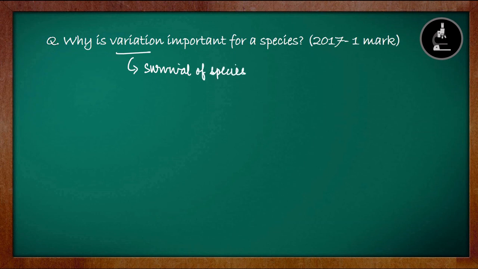If you want, we can even give the example of bacteria here, of how variations can help in the survival of species. If the organism does not show variation, which is called a non-variant, it will not be able to survive on the planet and will be wiped off. If the organism is able to show some variation in its characteristics, it helps in the survival of its species. So that is why variation is important for the survival of a species.